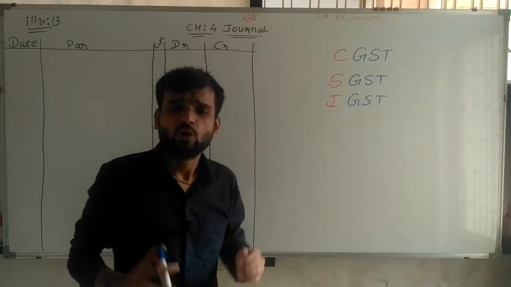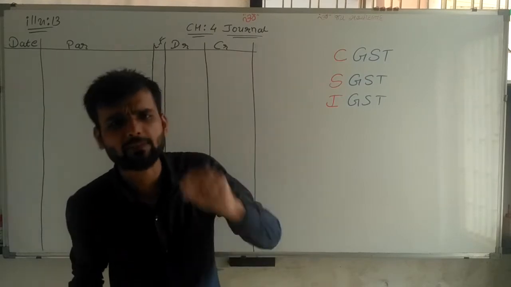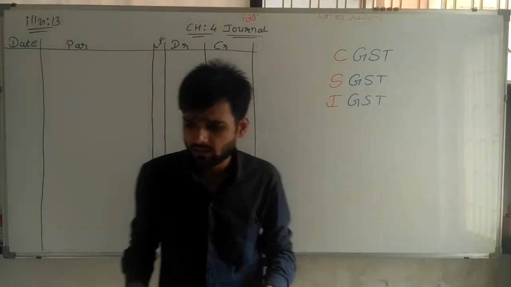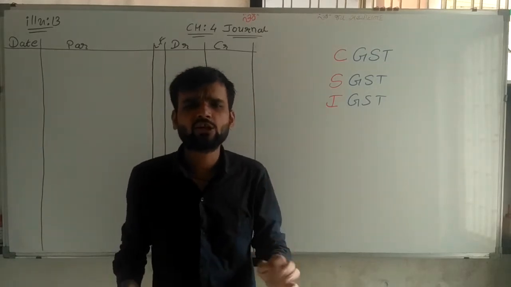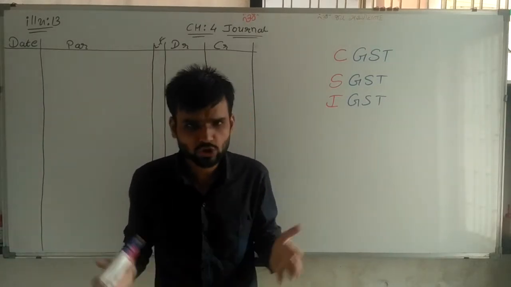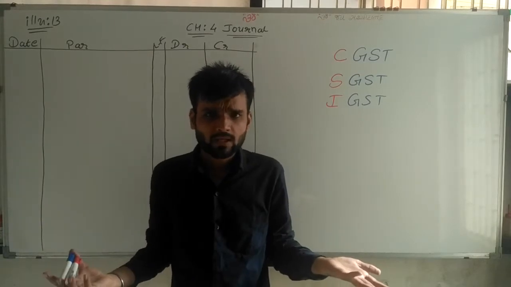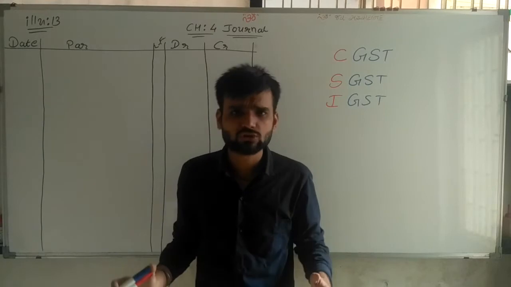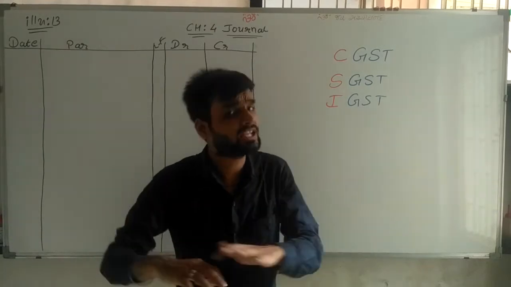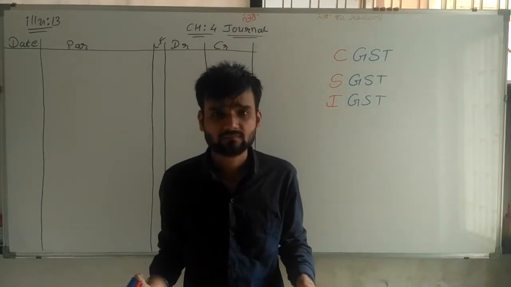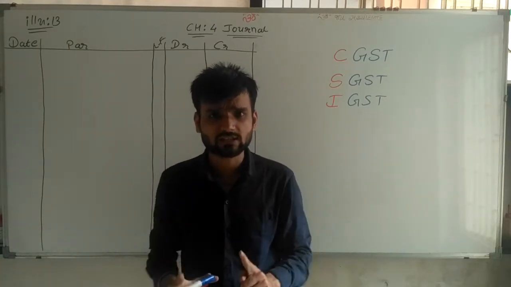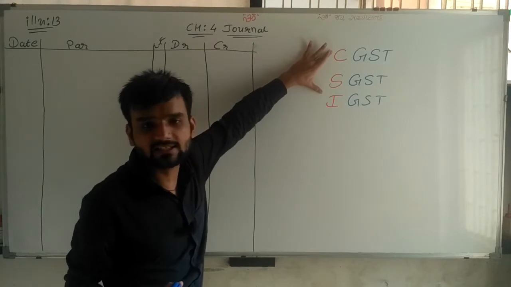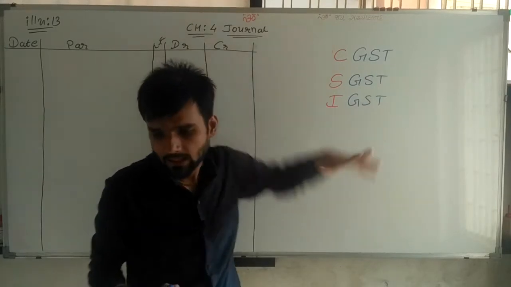Now, sir, which GST is applicable? Here I am considering only Gujarat state, because we are in Gujarat. Suppose I am selling or purchasing any goods, or getting or giving any services within the Gujarat state, then these two GSTs are applicable.